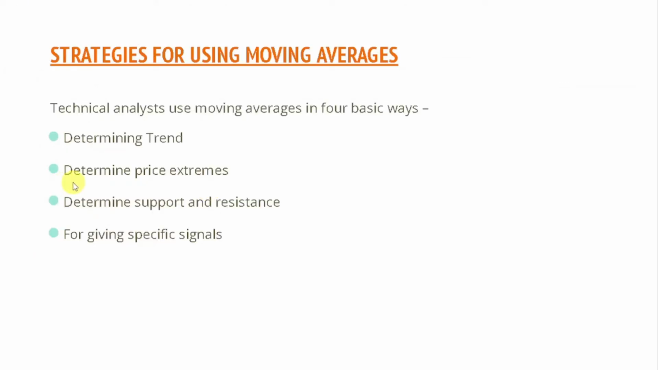The second point is that it determines price extremes. But before coming to the second point, I would like to discuss the third point, which is that it helps you determine support and resistance. How does a moving average help you determine support and resistance?